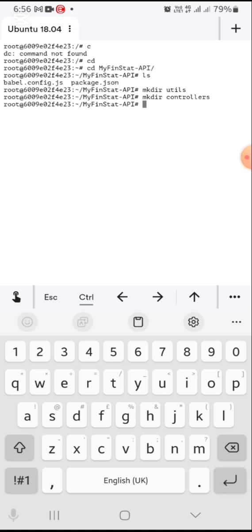Then let's make one for models. Then for tests,